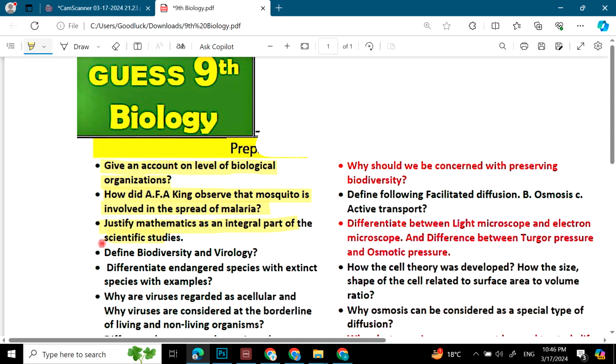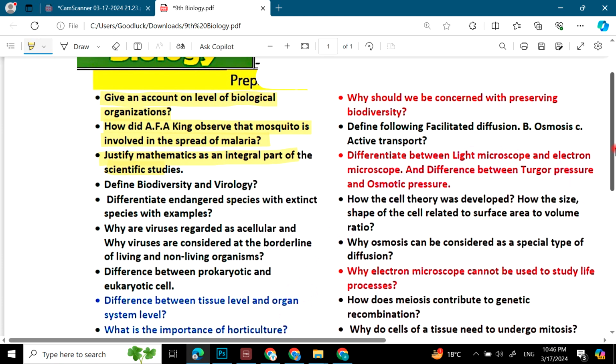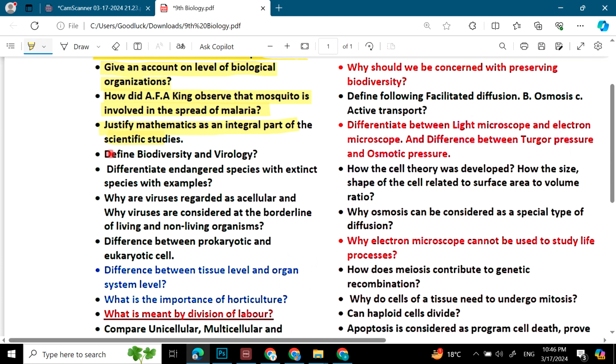कुछ ऐसे वर्ड होंगे जो बायो के मुझे नहीं सही प्रोनाउंस करने आते होंगे, तो आप लोग उनको देख लिएगा, पढ़ लिएगा। Define biodiversity and virology. Differentiate between endangered species and extinct species with examples. Why are viruses regarded as acellular, and why are viruses considered at the borderline of living and non-living organisms?